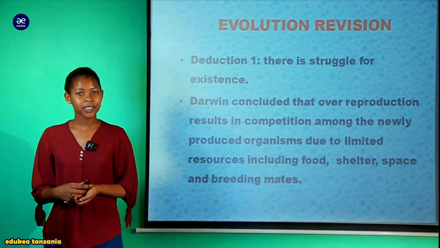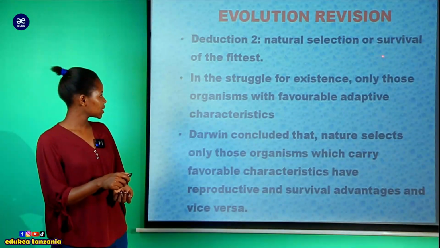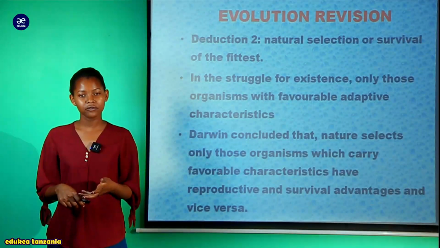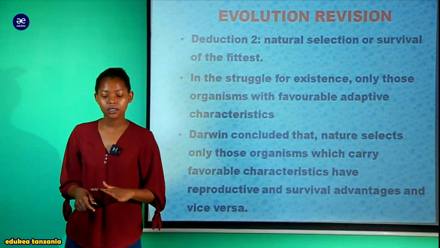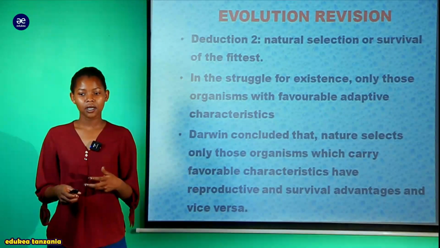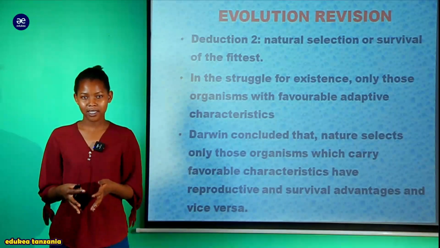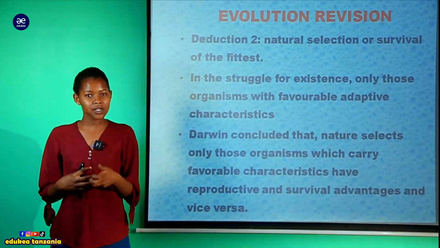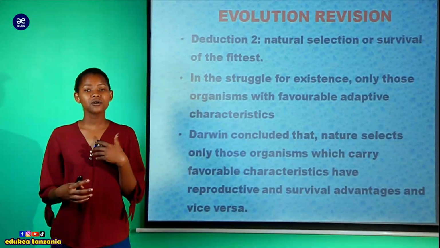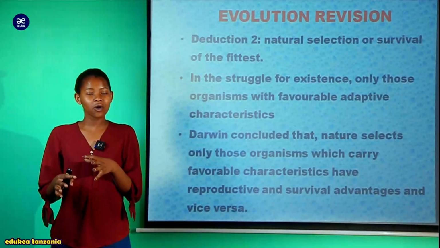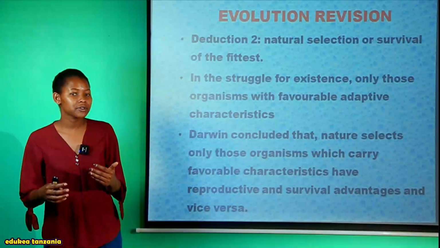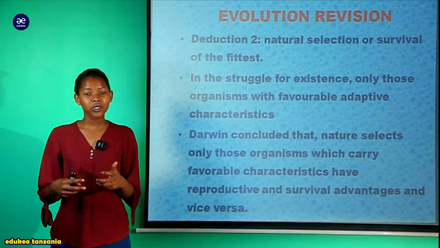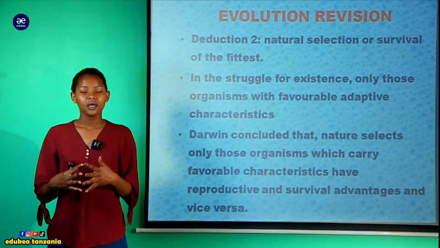And another deduction we can see, it is all about natural selection or survival of the fittest. Kulikuwa kuna natural selection, or we can say survival of the fittest. When we talk about natural selection, it means that nature will select, organism will be selected naturally. Kama organism ameshindwa kustruggle, ameshindwa kusurvive the harsh environmental condition, au ameshindwa kucompete enough wakaweza kupata ile resources ambayo ilikuwa ni essential for their survival, thus that organism will perish out and naturally will be selected against the environment.